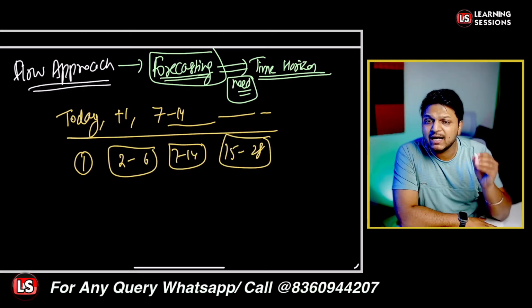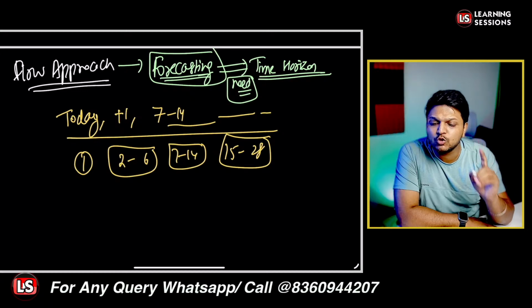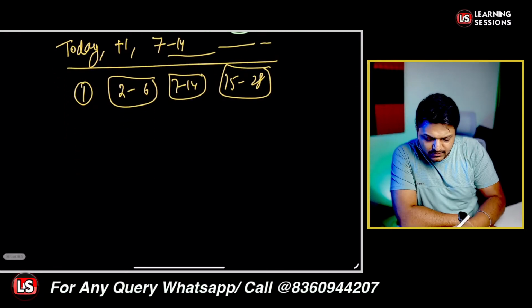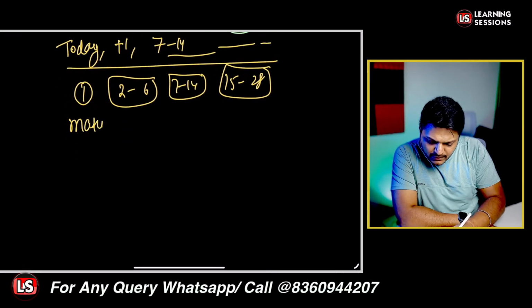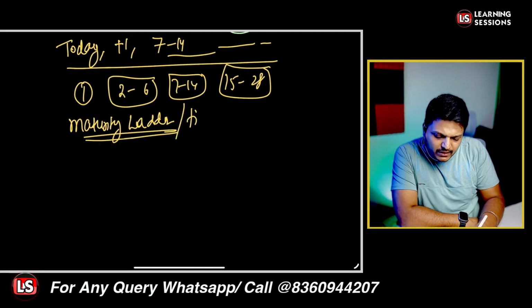This is said to be the maturity ladder, or we also call it time buckets.